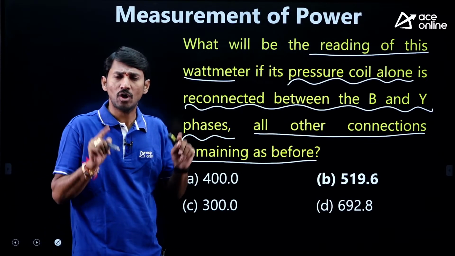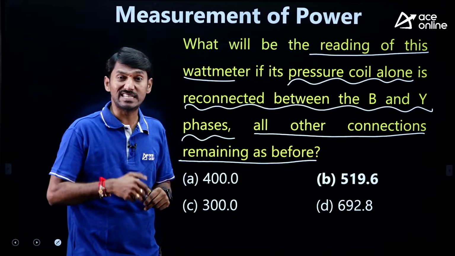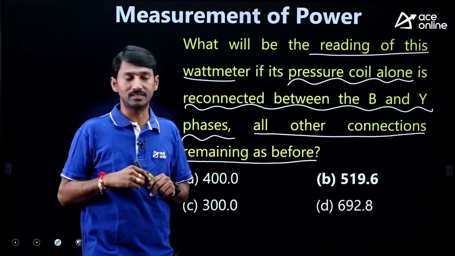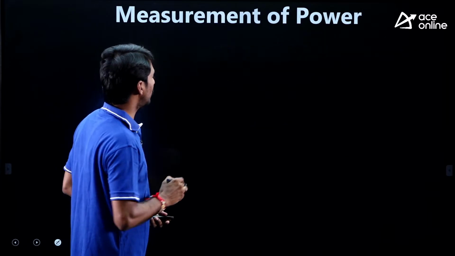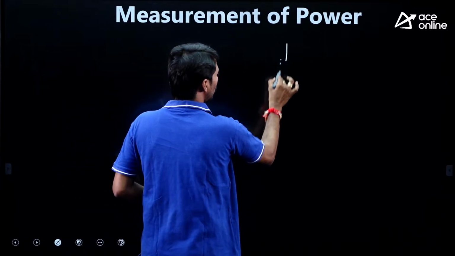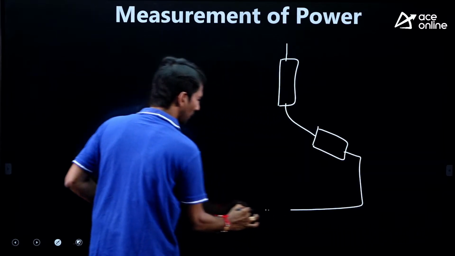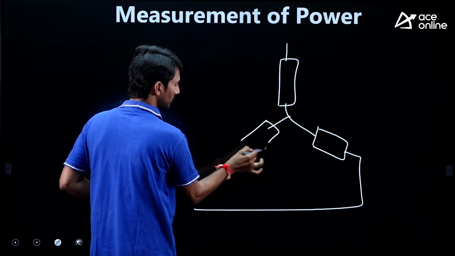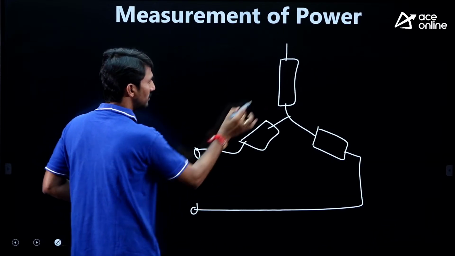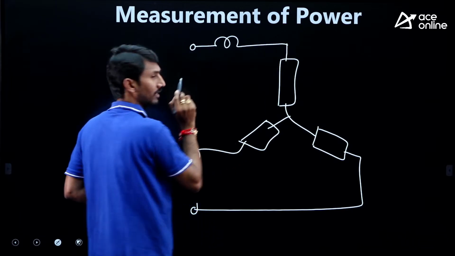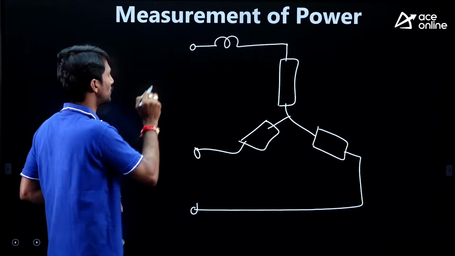Means he has disturbed only the potential coil, such that the connection is removed and connected between Y and B phases. Let us do that. The load is not disturbed, same star connected load. No change in this. The current coil is also not changed.